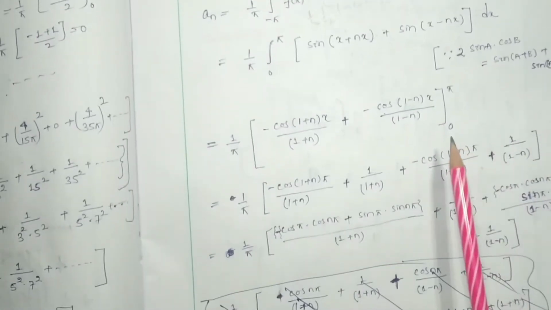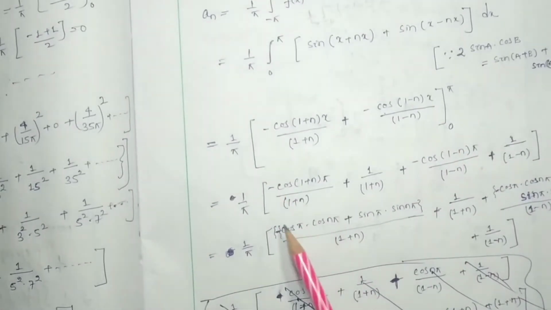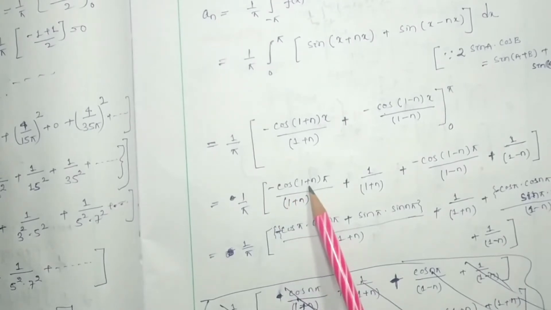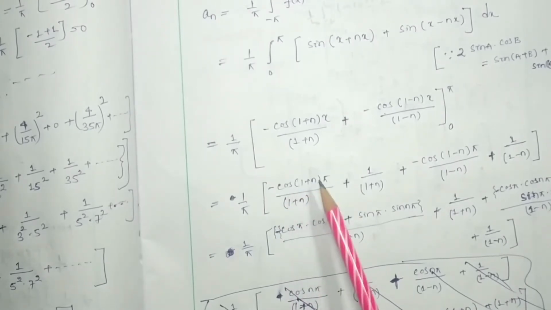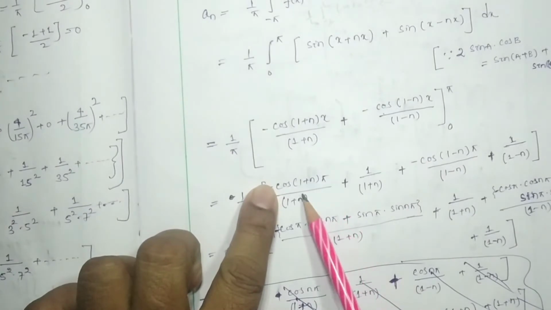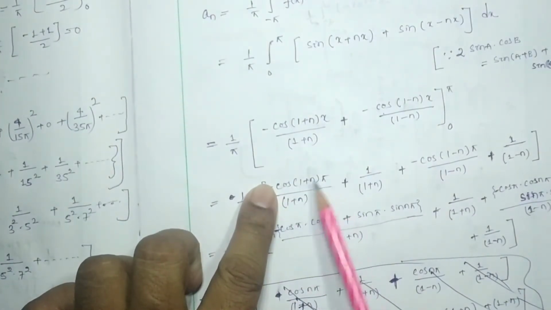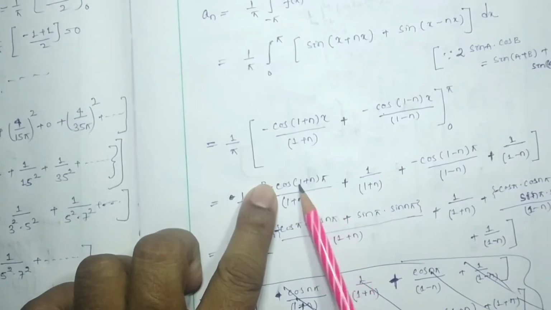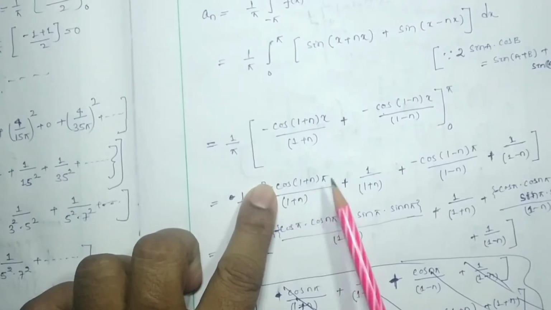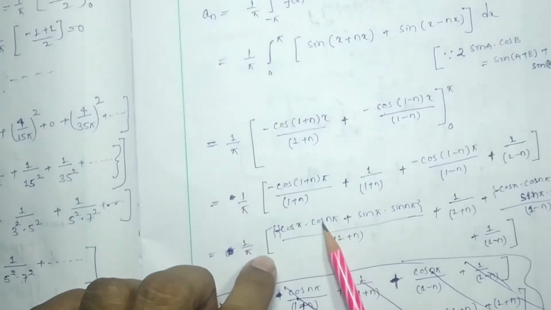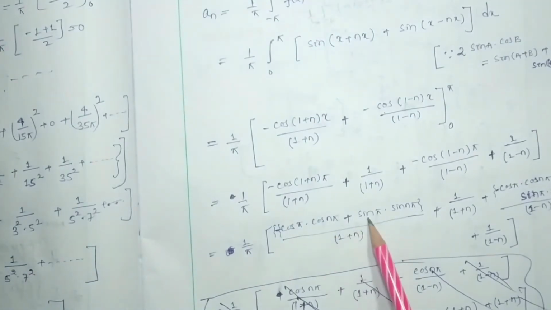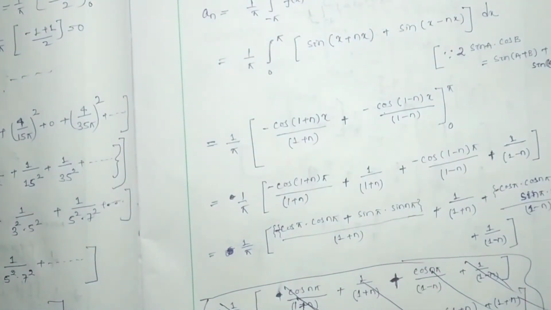Okay, now here minus is there, minus I have to multiply. If here, see, this minus is there. Okay, this is cos, you can see cos (pi plus n pi), that means the cos a plus b formula. Cos a plus b is nothing but cos a into cos b minus sin a into sin b, right?